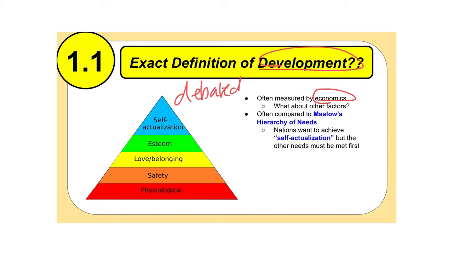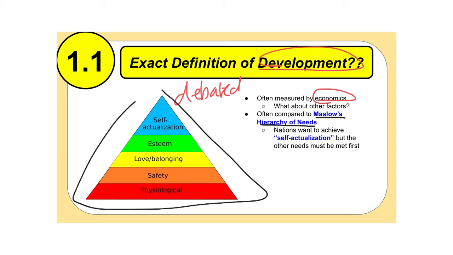Now, many people often refer to Maslow's hierarchy of needs in the context of global development. By the way, this graphic here shows Maslow's hierarchy of needs. What you see here at the very bottom are the basic human needs that people need. These are the physiological things such as food, shelter, and clothing.